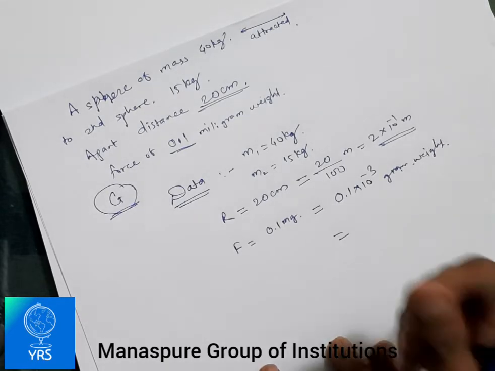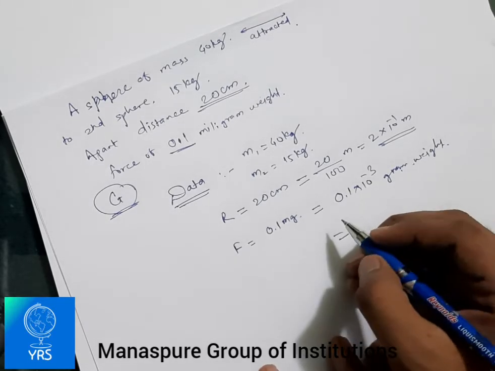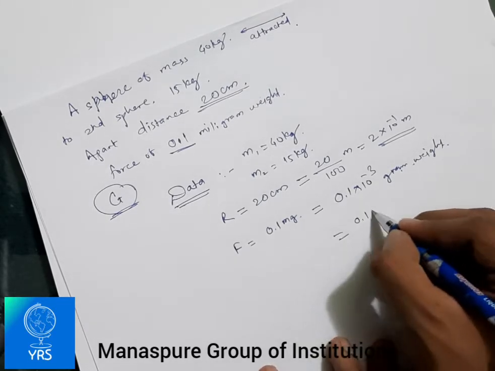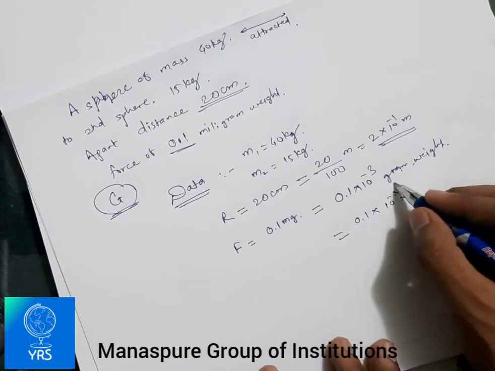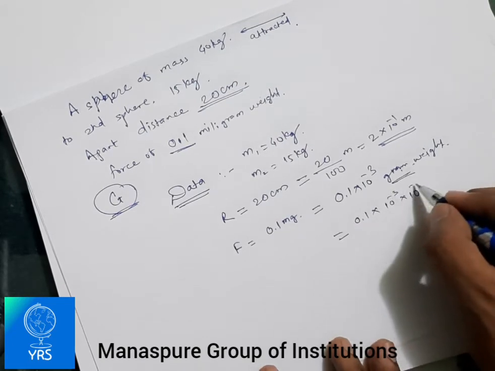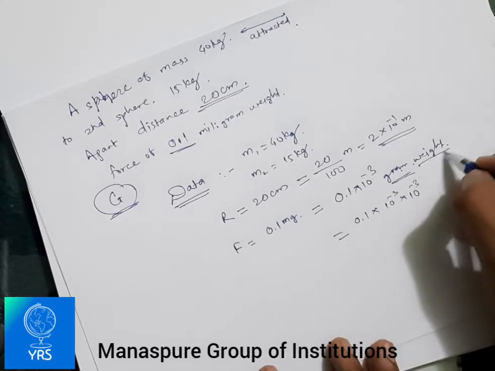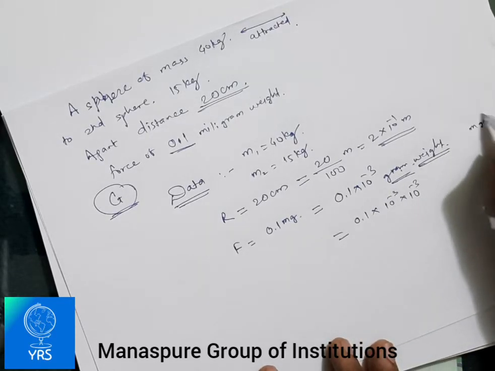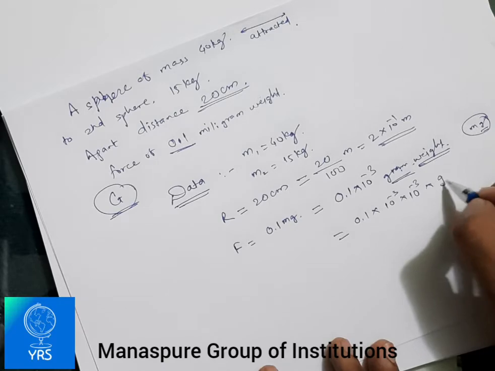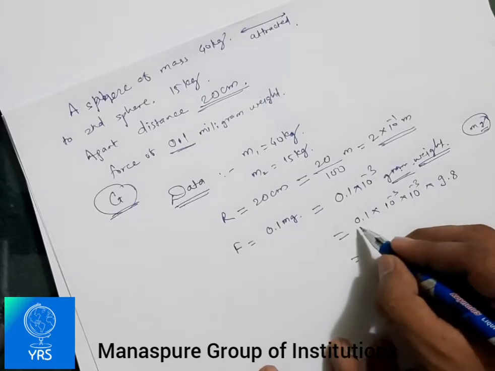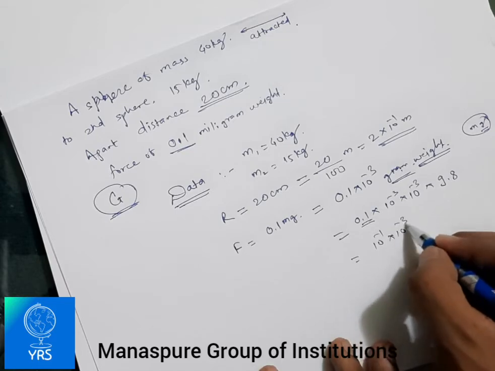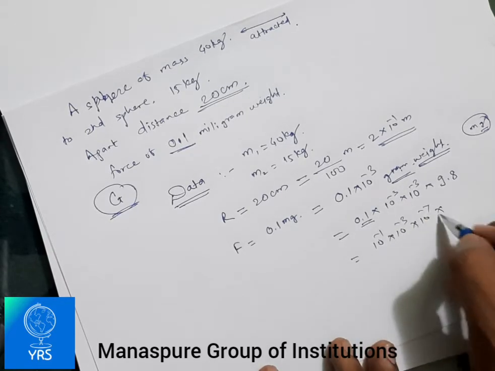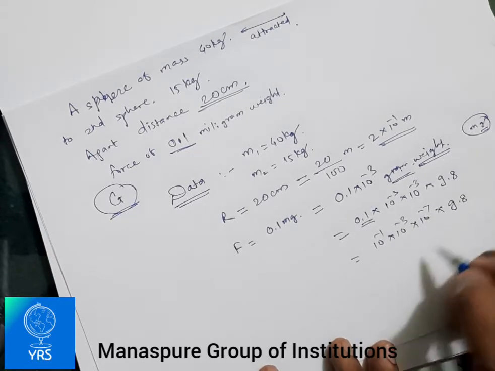Then while converting it over there, we have to write it again: 0.1 into 10 raised to minus 3 into, this gram into kilogram, again goes 10 raised to minus 3. Weight means mass into gravity, where gravity is 9.8. Then while converting all these things, this is 10 raised to minus 1 into 10 raised to minus 3 into 10 raised to minus 7 into 9.8.